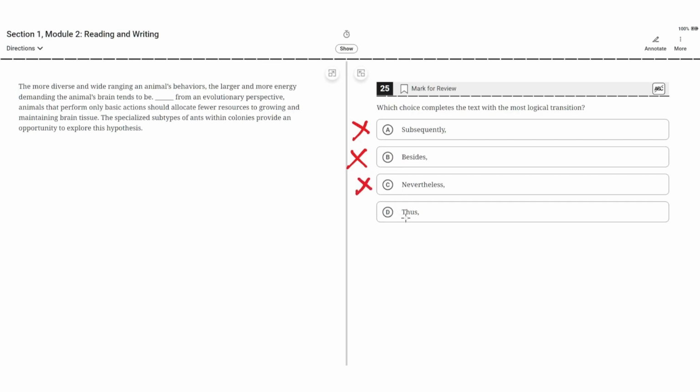D. Thus. This seems to be correct because thus implies that the information in the second sentence is based off the information in the first sentence, which is true because the claim in the first sentence is that the larger and more energy demanding the animal brains tend to be when the animal has more diverse and wide-ranging actions, and that because of this, animals that perform only basic actions should allocate fewer resources to growing and maintaining brain tissue. So D is the correct answer.